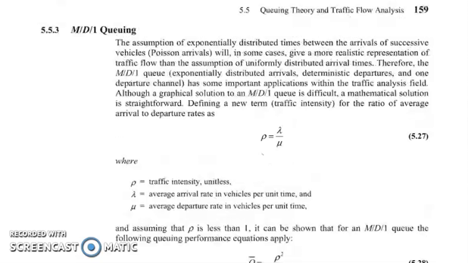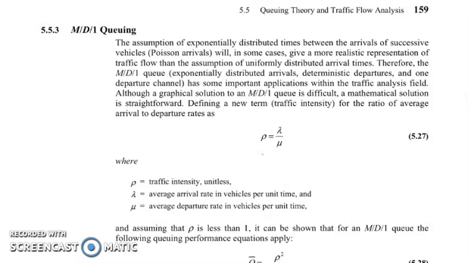Okay, we are now on the second queuing model, which is M/D/1 queuing. For this, the assumption of exponentially distributed times between the arrival of successive vehicles, which is Poisson arrival, in some cases gives a more realistic representation of traffic flow than the assumption of uniformly distributed arrival times. Therefore, the M/D/1 queue, which has exponentially distributed arrivals, deterministic departure, and one departure channel, has more important applications within traffic analysis.